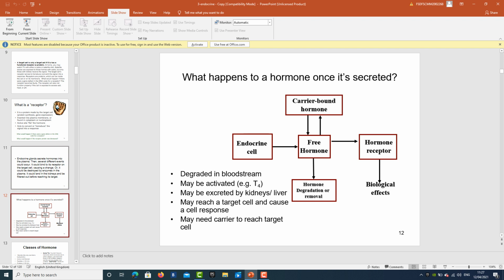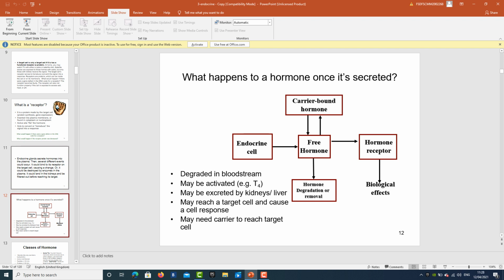There is an endocrine cell releasing the free hormone into the blood plasma. The free hormone is either going to be carrier bound, or degraded, or it is going to reach a target cell having the hormone receptor, and later on the biological effects are there. This is the fate of a hormone you should all know.